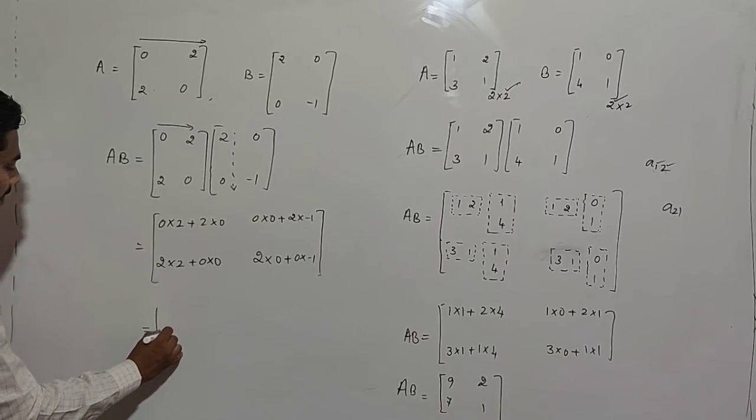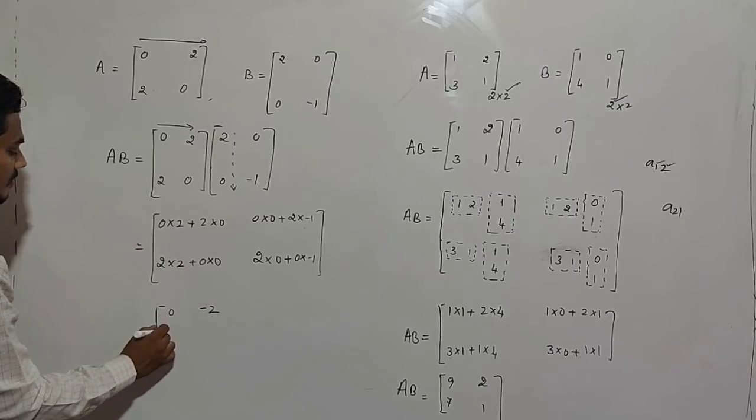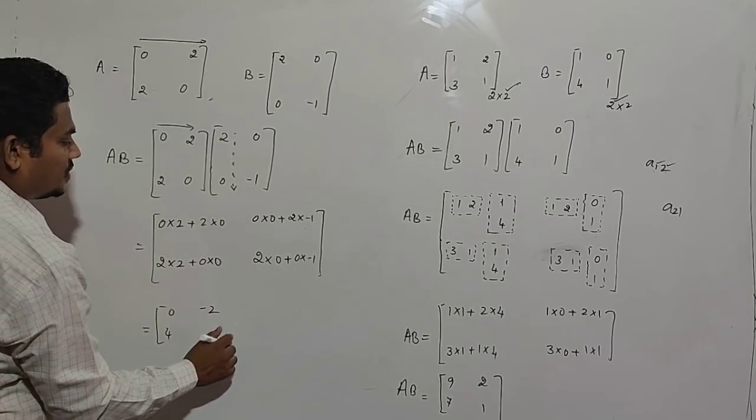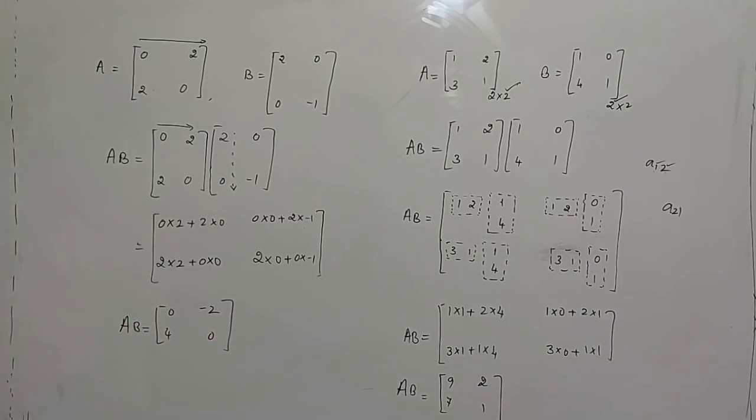Lastly, we get 0, minus 2, 4, 2, 0, 0. It is our A into B, the product of two matrices.